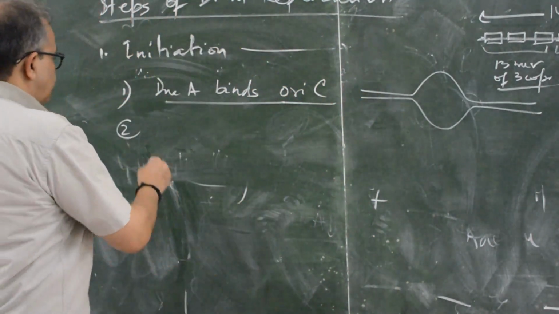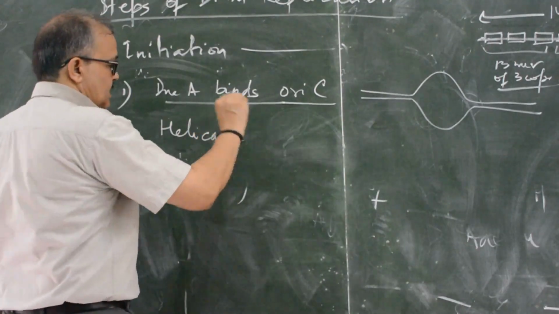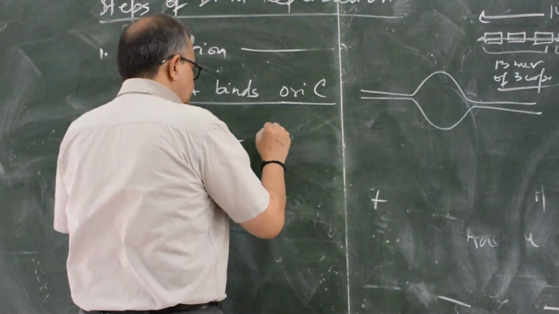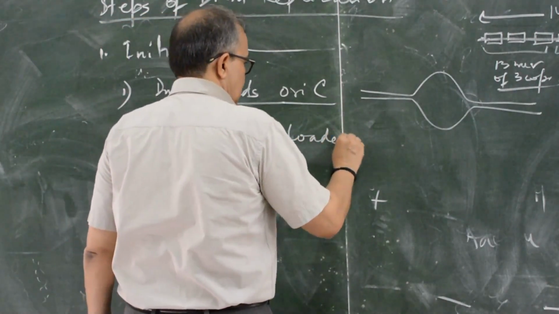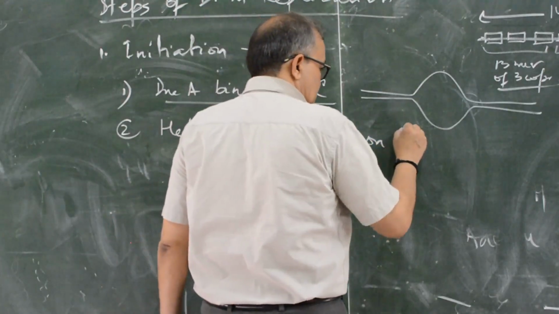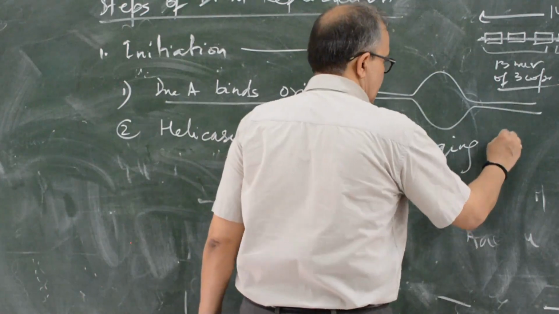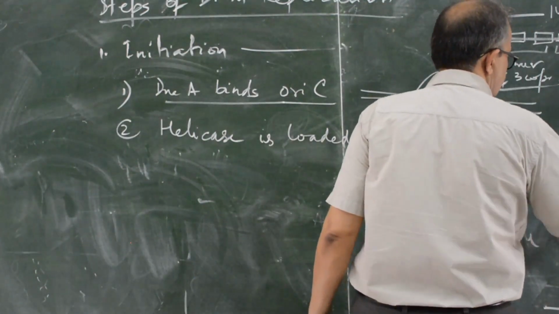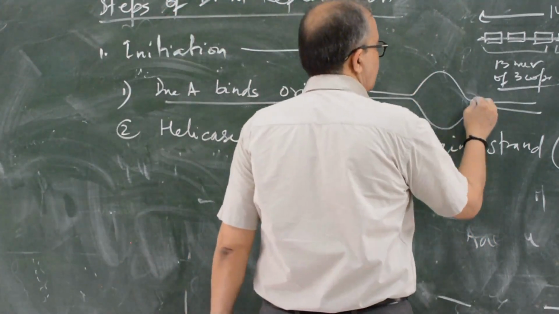Second, the helicase enzyme is loaded on, remember, the lagging strand, 3 to 5. This is 5 to 3.